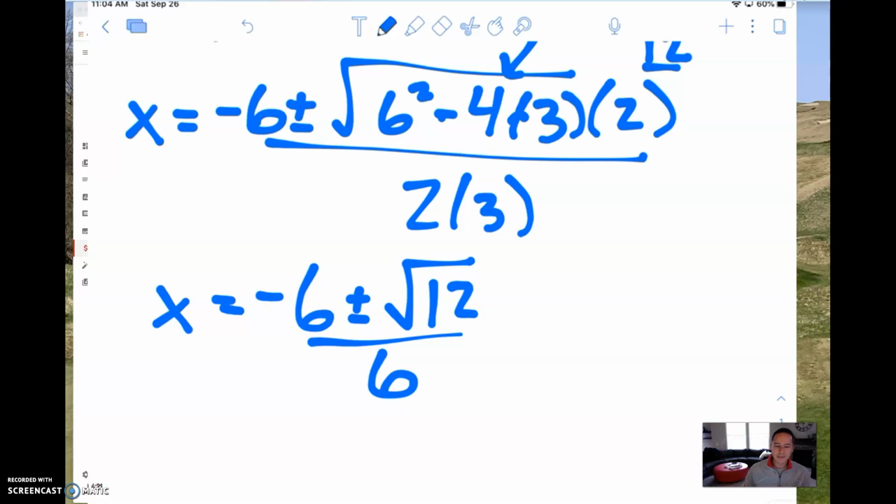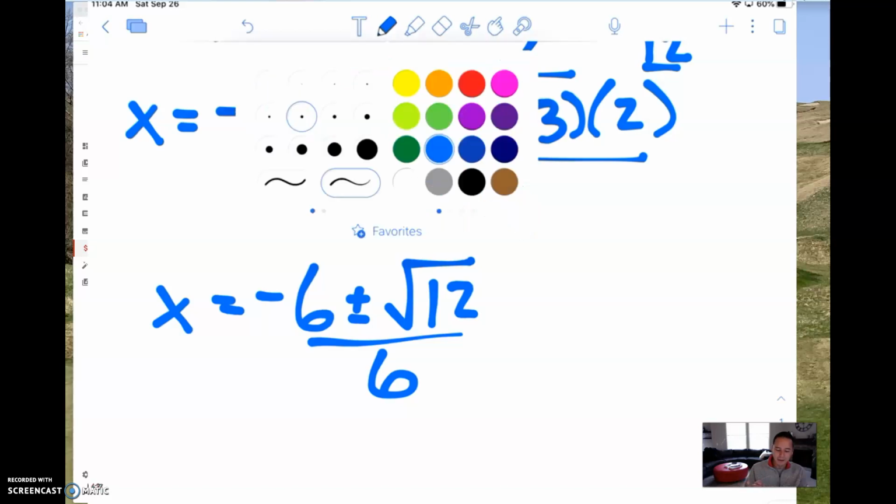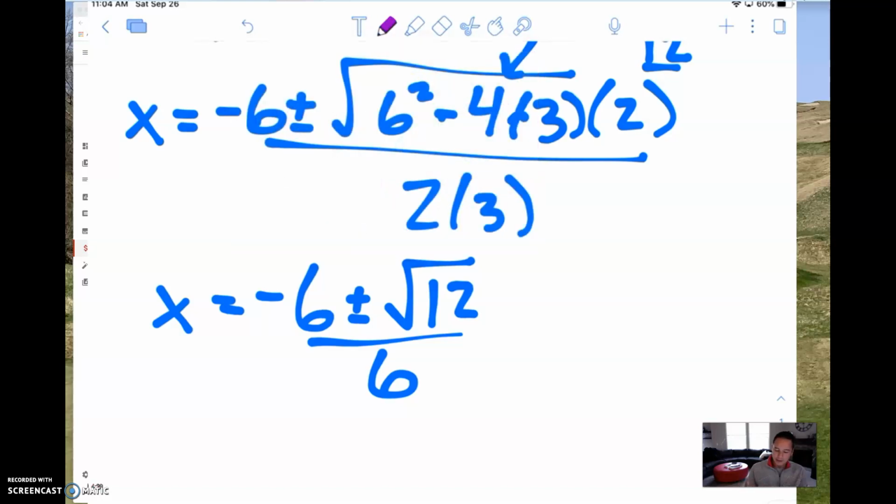Now you might be tempted to leave your answer like this, and technically you would be correct, but we want it simplified a little bit further if possible. So I'm going to take that square root of 12 and simplify it. In order to simplify a square root, we have to take out the perfect squares. A perfect square that's in the 12 is a 4.